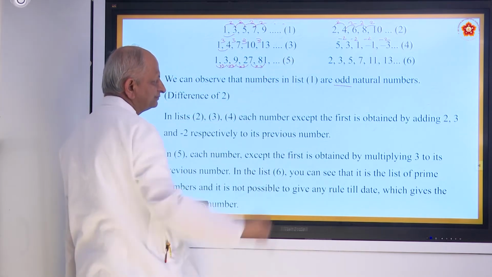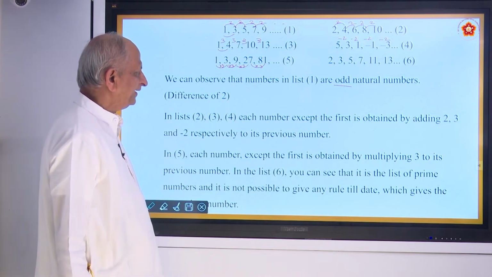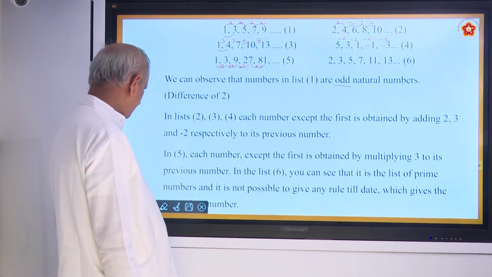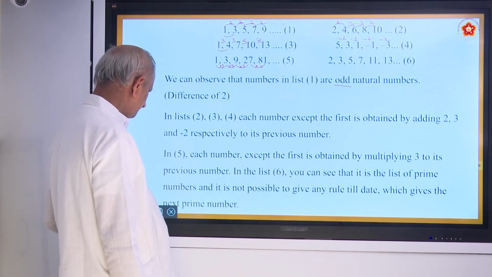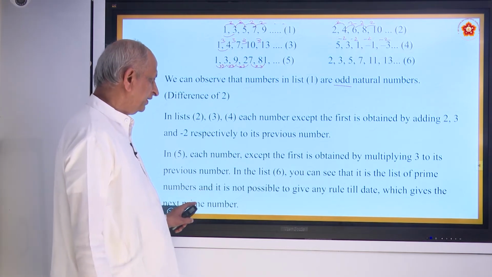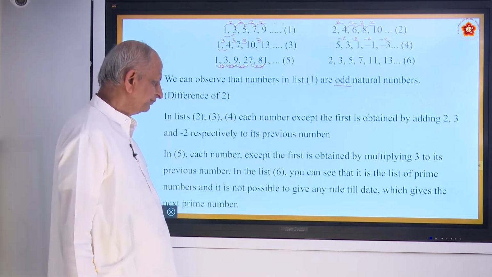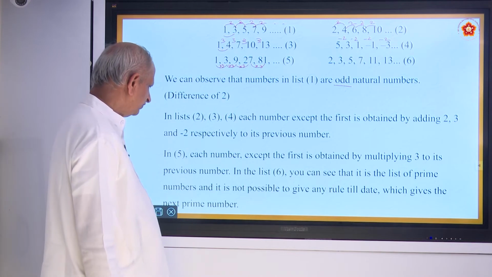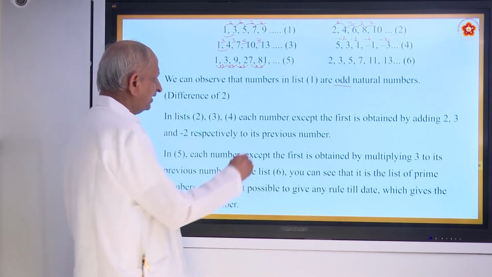What about list 6? Do you find any pattern? It is the list of prime numbers, and it is not possible to give any rule to it. So this is not a pattern.